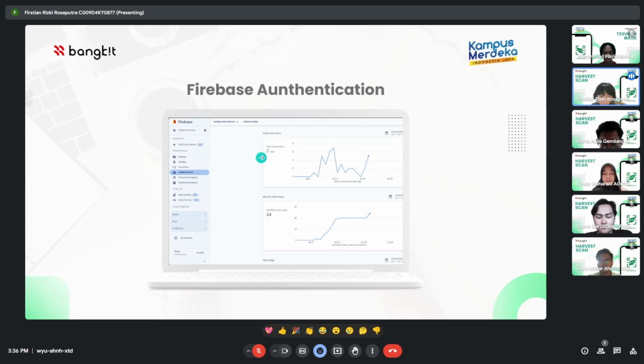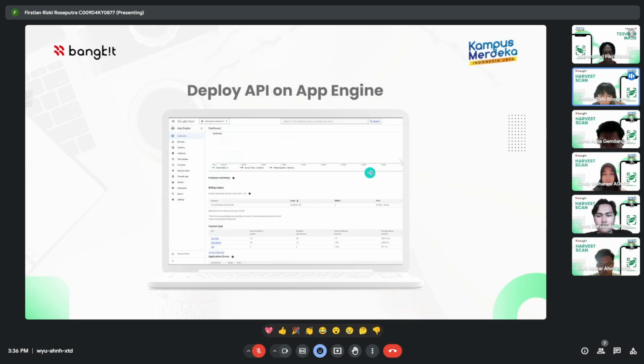Okay, this is the picture of Firebase authentication. This is the statistic of who uses the application, and this is the picture of statistic of our API on App Engine.